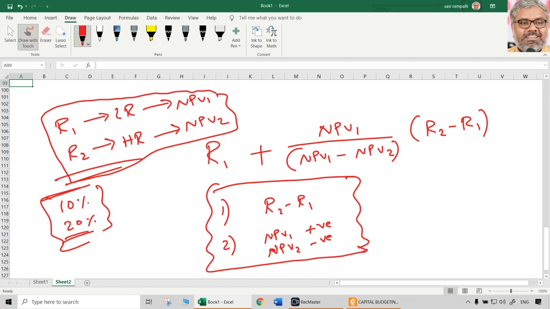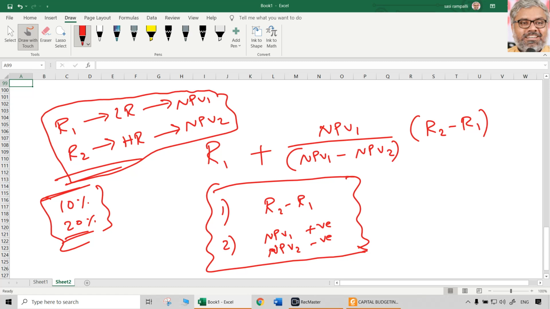Take some rate which is given in the question, where the PVIFs are given in the table, and start calculating NPV. By chance, if it is positive, increase the rate and recalculate NPV. Increase the rate by how much? Use whatever is given in the question only.